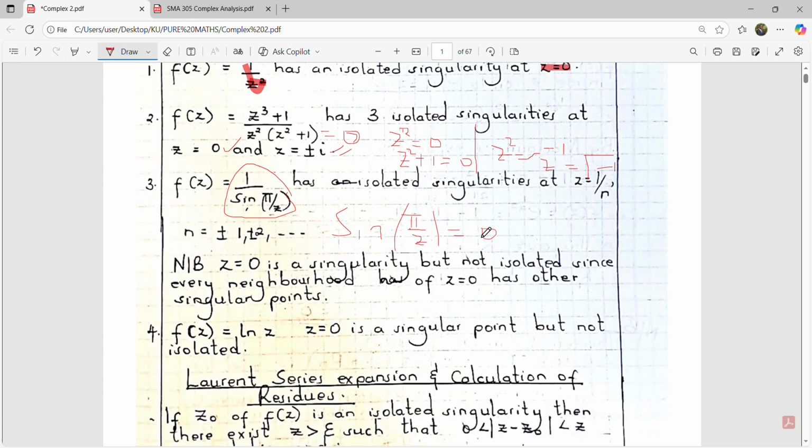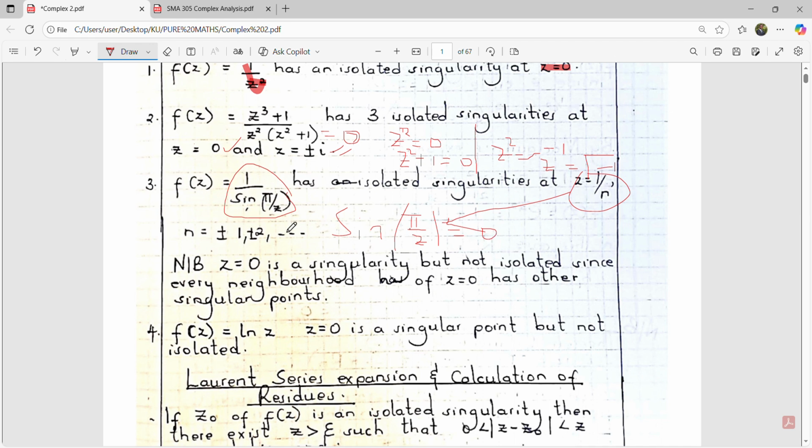Now, at which values will we get this function equal to 0? We'll only get it when z is equal to a number of values, that is 1 over n. When z is 1 over n in this function, that is when we'll have this function equal to 0.